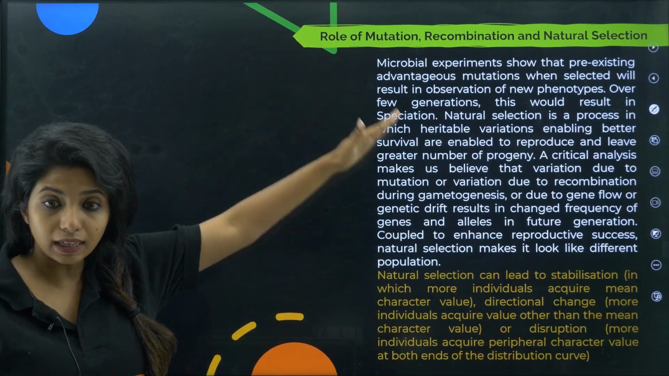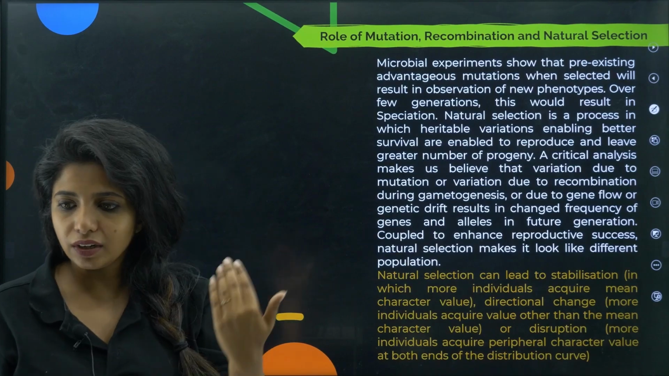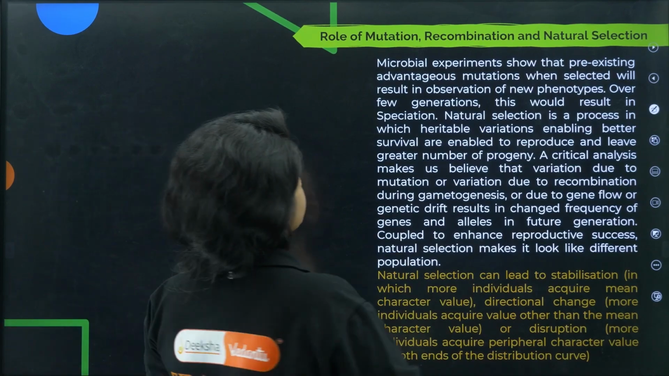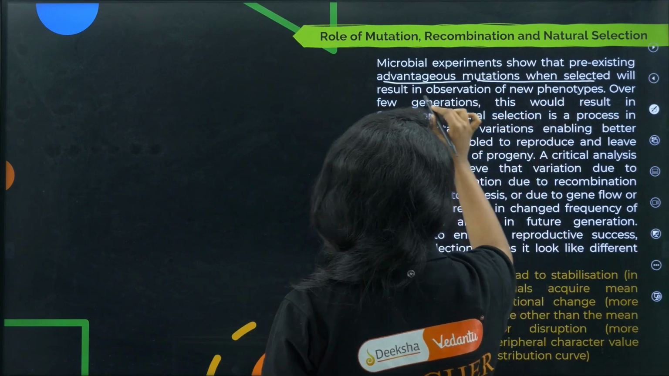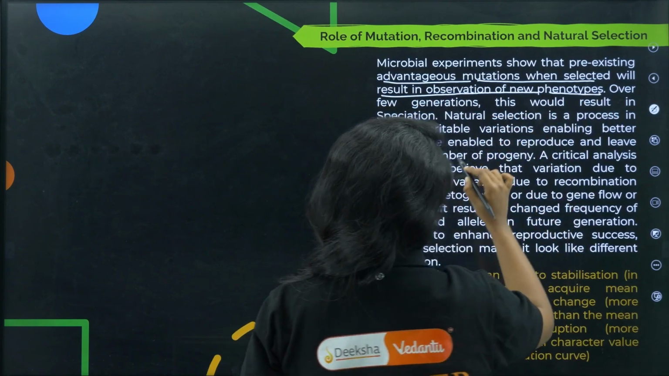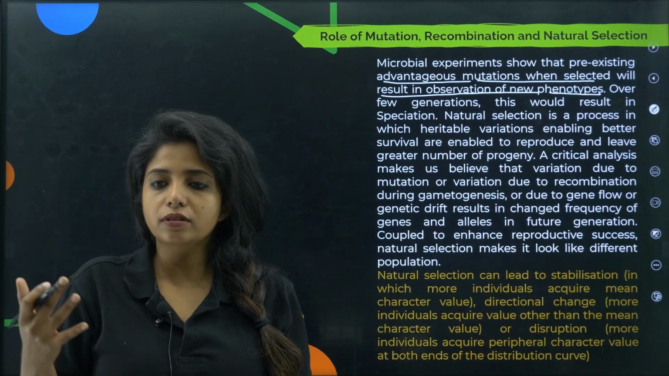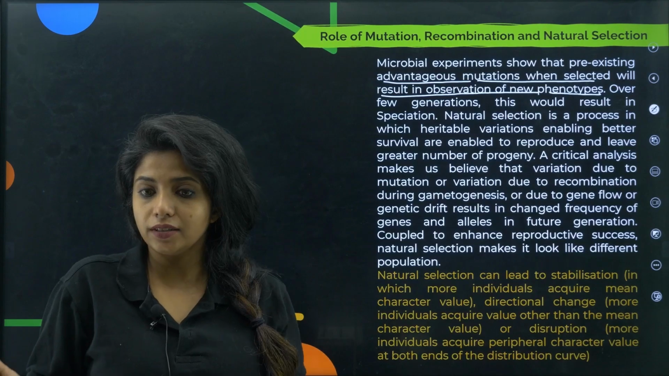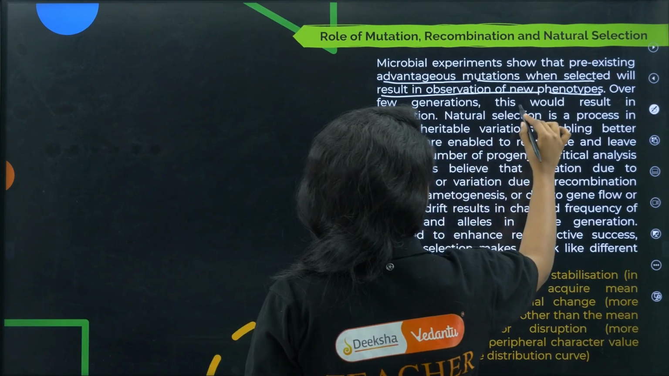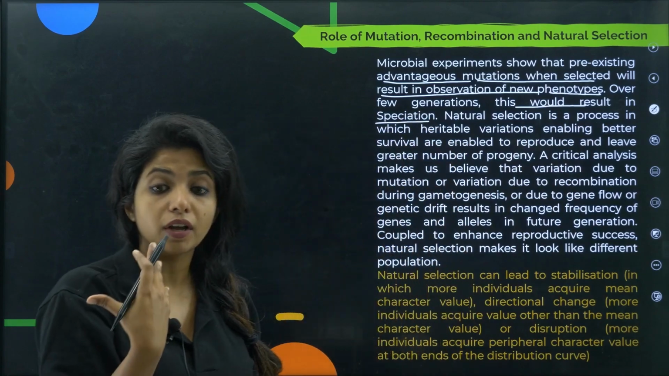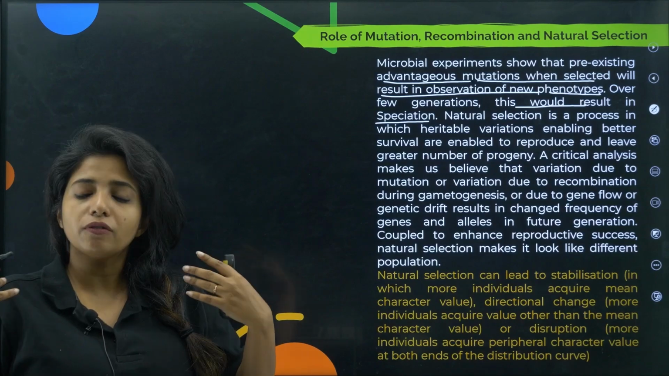So we are going to see a paragraph about mutation, recombination and something that is known as natural selection. I will come to that. We will read it entirely and we will learn it. Microbial experiments show that pre-existing advantageous mutations, when selected, will result in observation of new phenotypes. So the advantageous mutations, the good mutations, would give rise to new physical characters, as we saw black eye color, which was altogether not there. Now over a few generations this would result in speciation. Now there will be different species occurring because of these mutations being accumulated. They're so different from the original population.